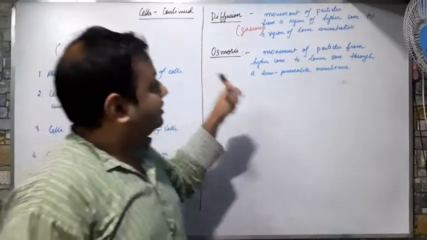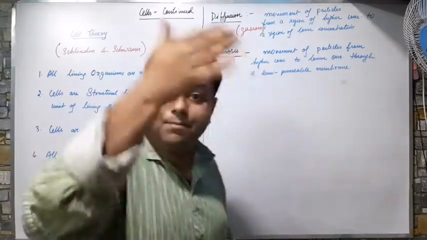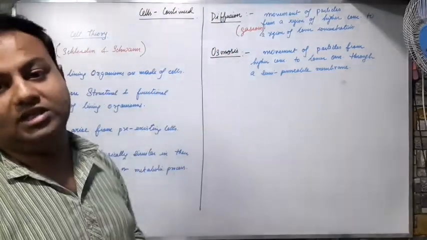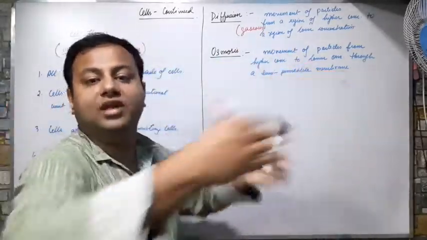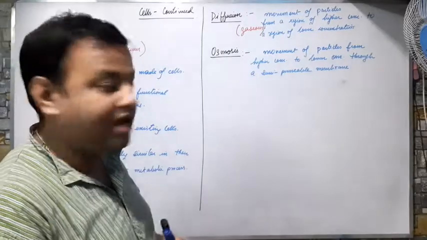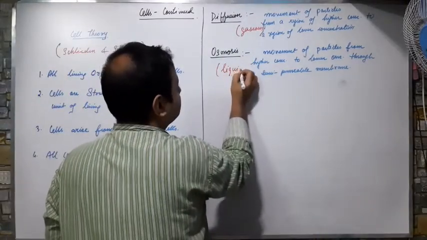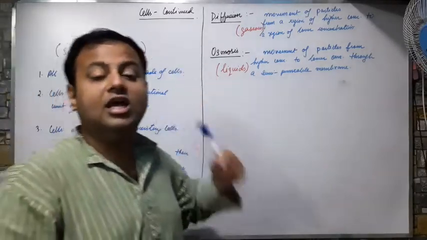Whenever the particles pass through a semi-permeable membrane, through a division in between, that is known as osmosis. And if there is no division, that is open and the particles can move in and out, that is called diffusion. Okay, this takes place generally in case of liquids. This one for gaseous substances, this one for liquid substances.